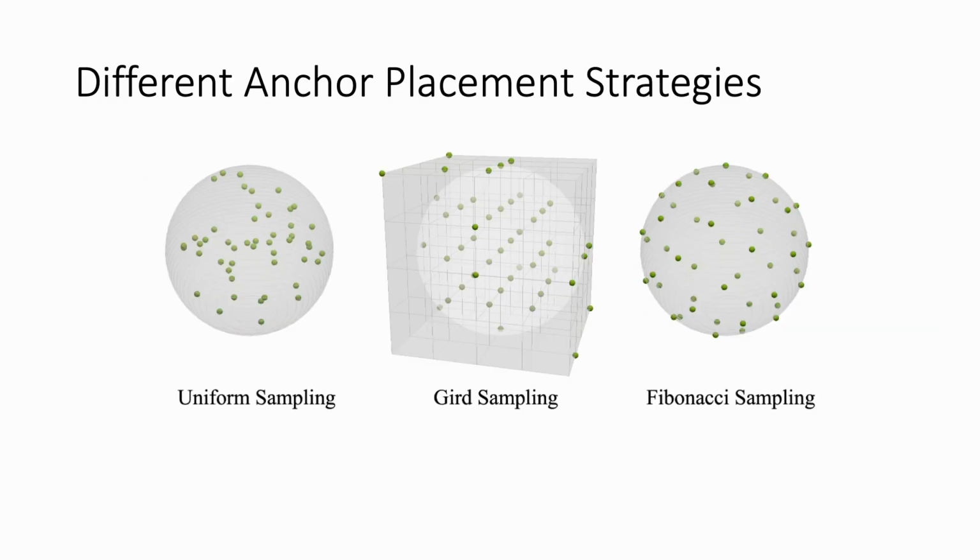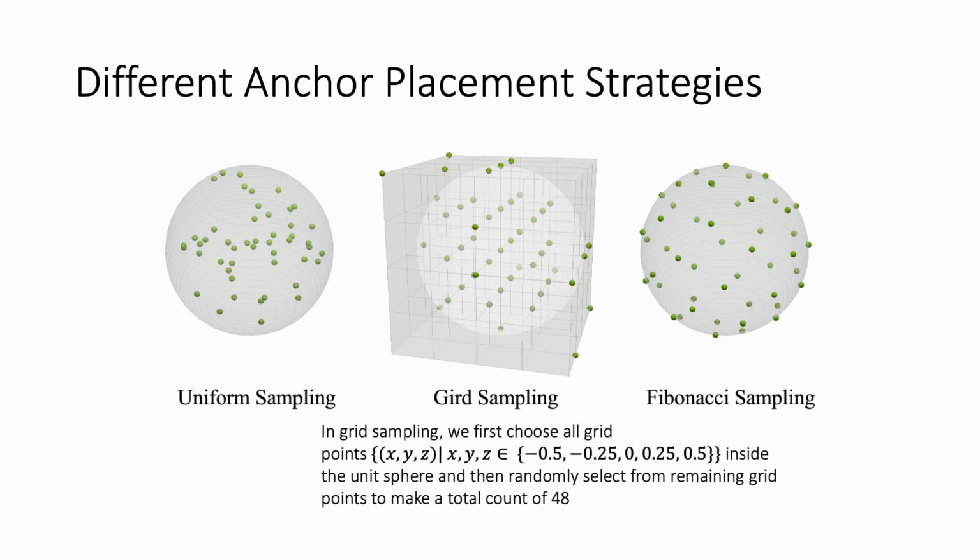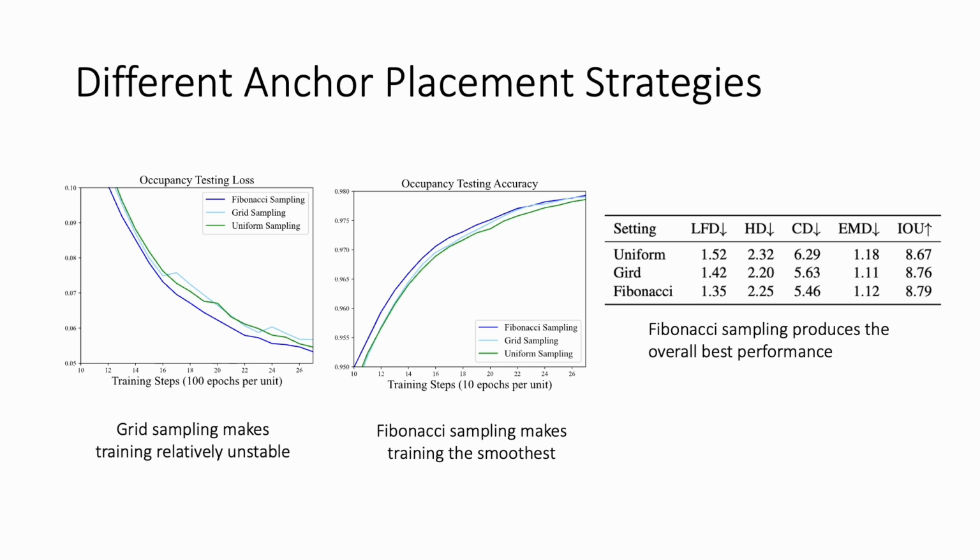Other than Fibonacci sampling, we also tried 2 different sampling strategies, uniform and grid-based sampling. In uniform sampling, we randomly sample M points in a unit sphere as anchors. In grid-based sampling, we randomly sample M grid points of a unit cube as anchors. Through experiments, we found that our layered Fibonacci sampling achieves the best performance.